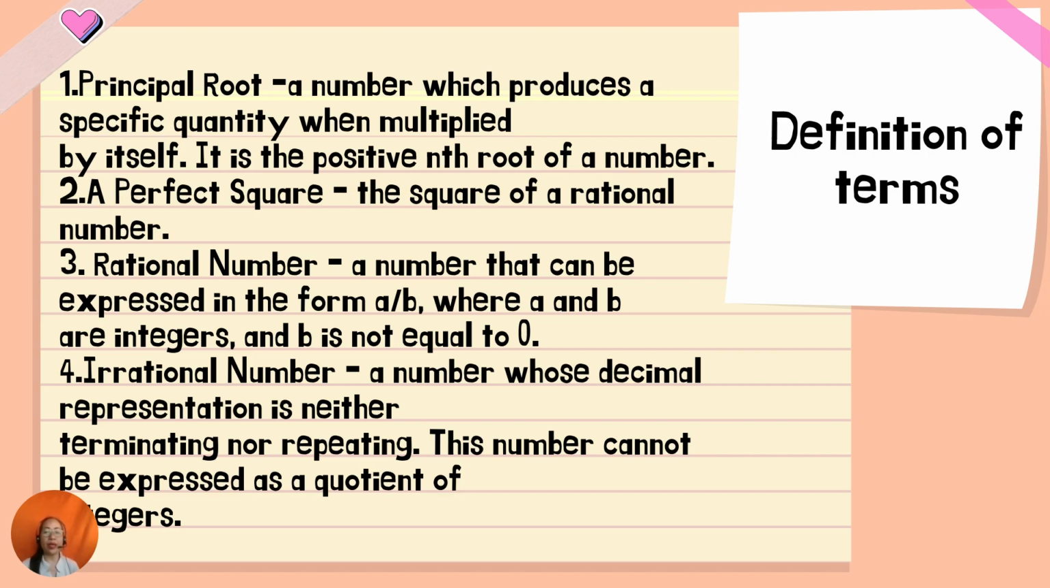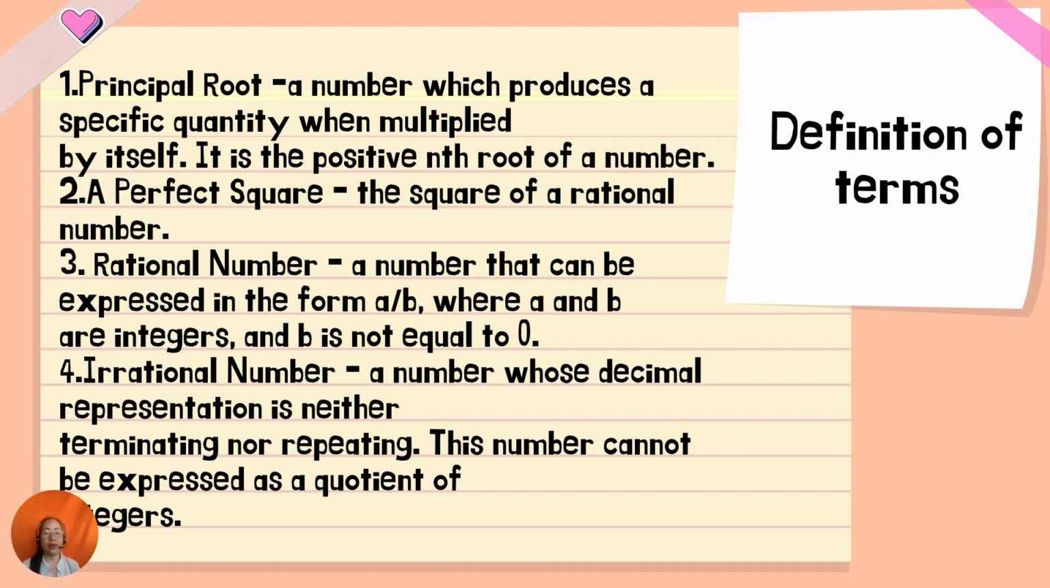A perfect square is the square of a rational number. For example, 1 is a square number because 1 times 1 is 1. 4 is a square number because 2 times 2 is 4. You can tell it is a number which you multiply by itself two times. A rational number is a number that can be expressed in the form A over B, where A and B are integers and B is not equal to 0.